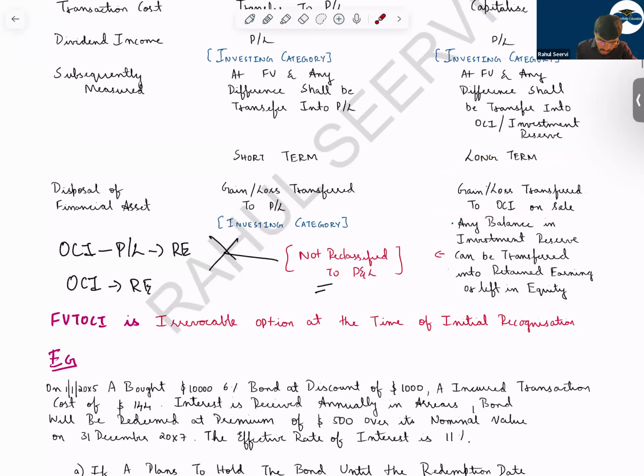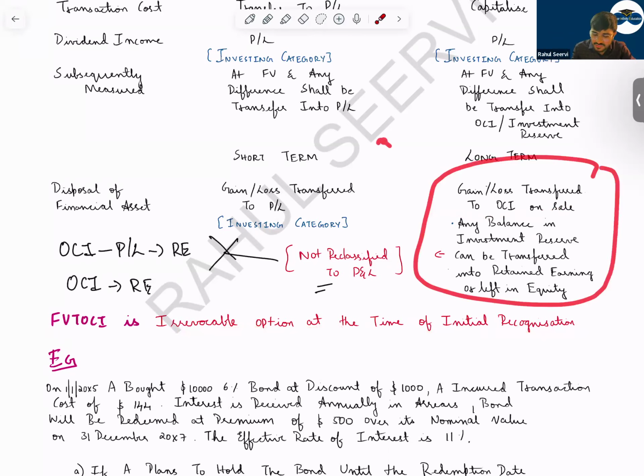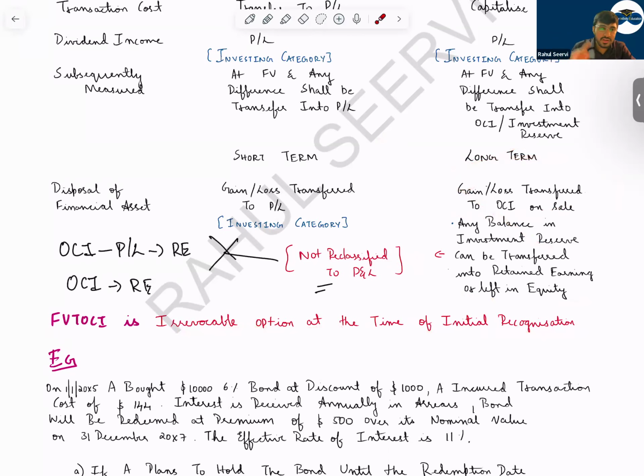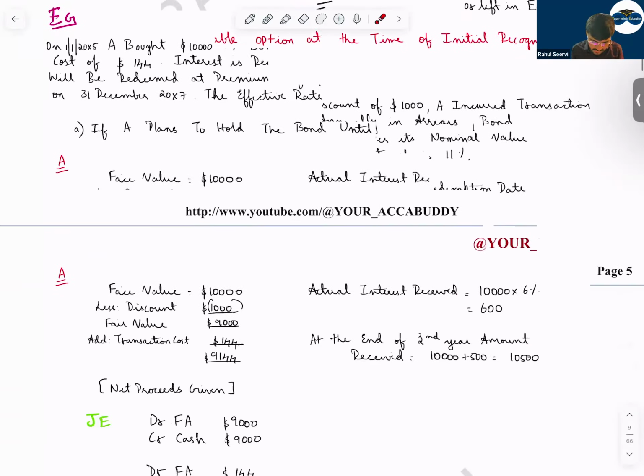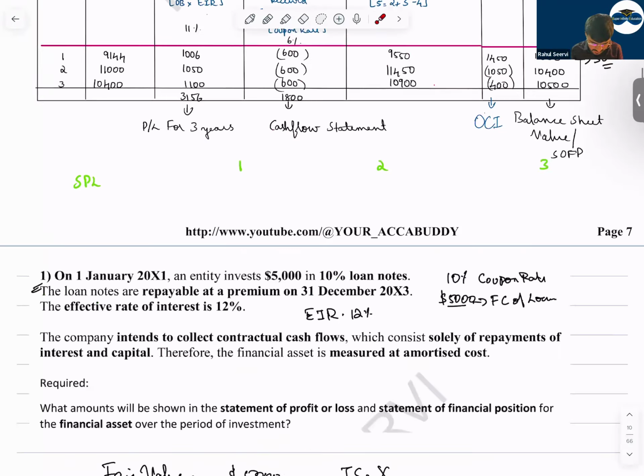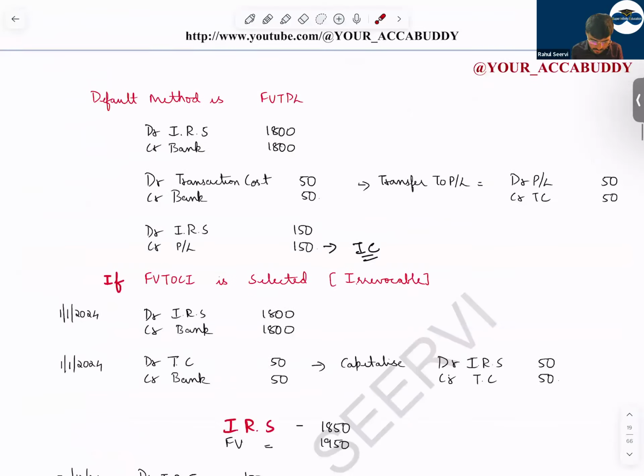So fair value through OCI is an irrevocable option at the time of initial recognition. Can you reclassify this to P&L? No. Under debt instruments, reclassification is allowed. In equity instruments, it's not allowed. So now let us do a basic question, a basic example, so that you avoid mistakes in your exam.